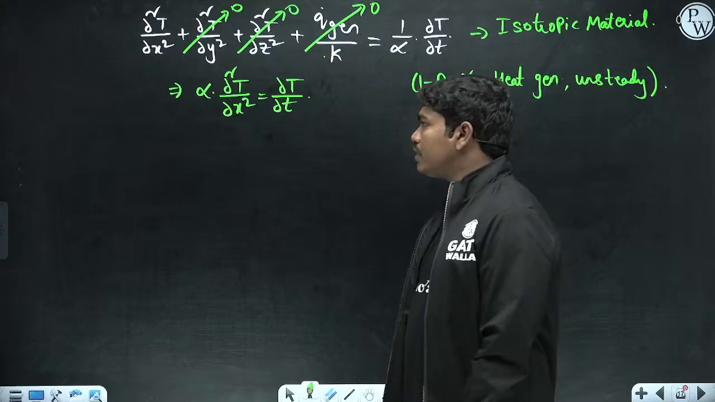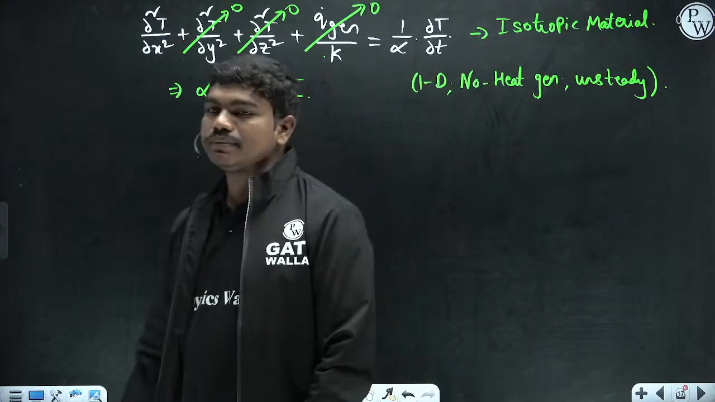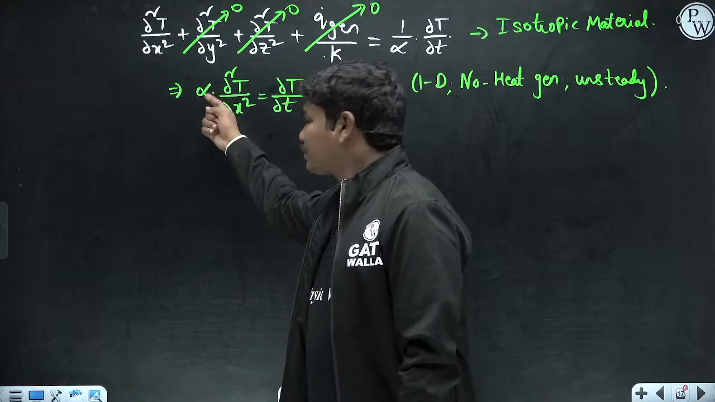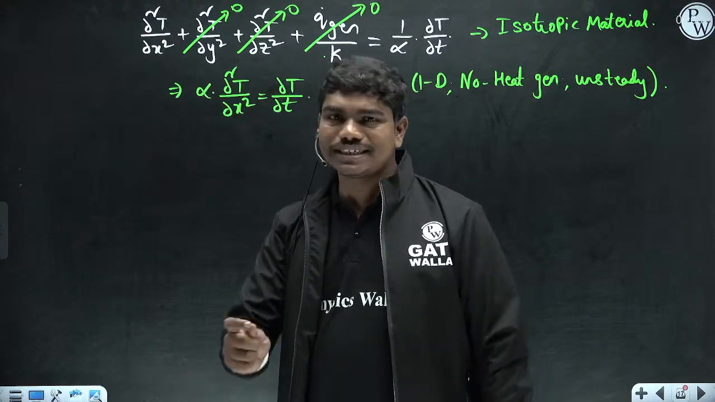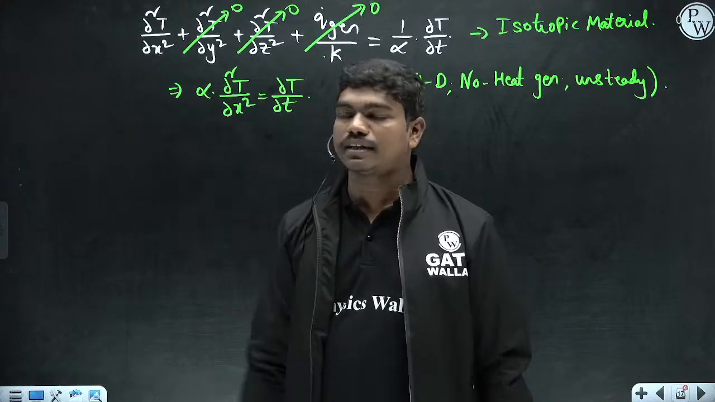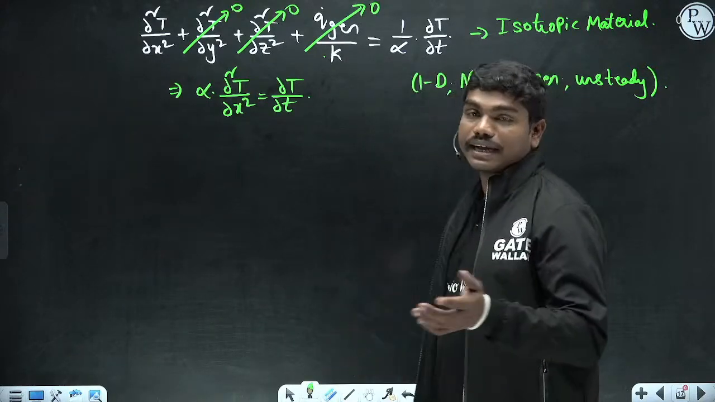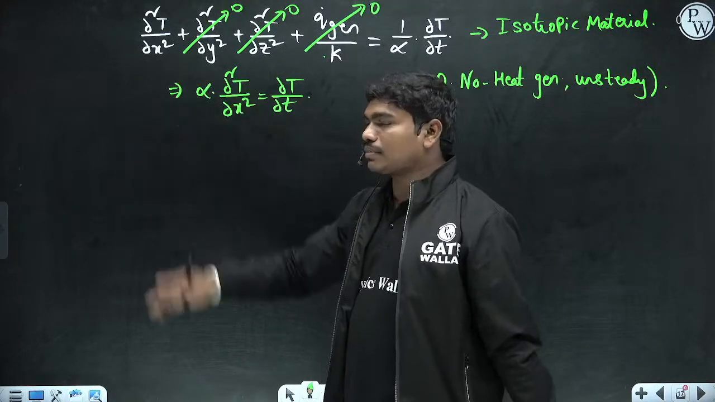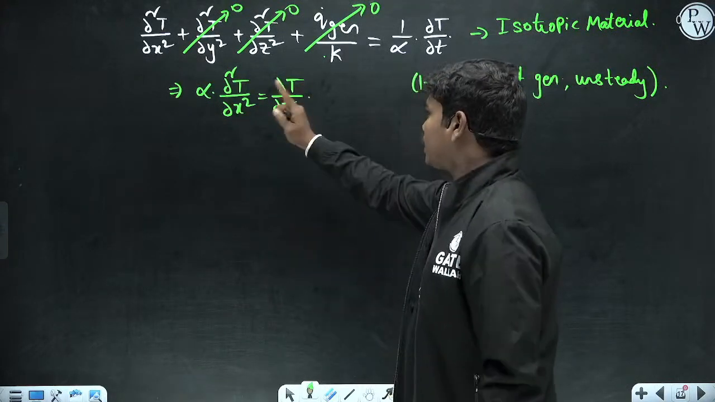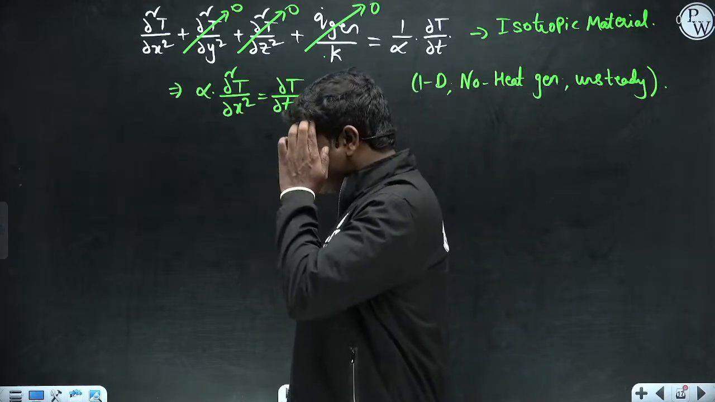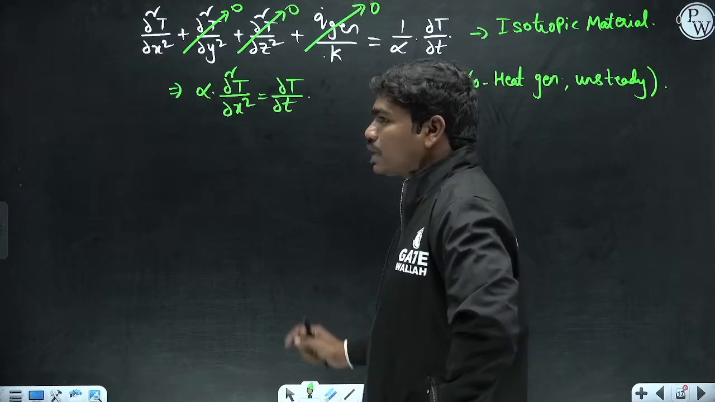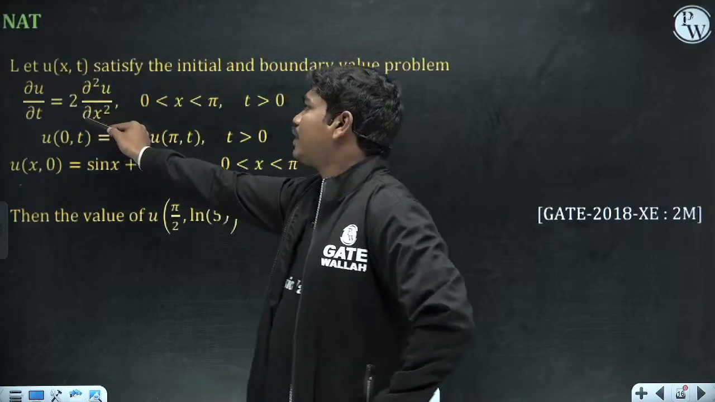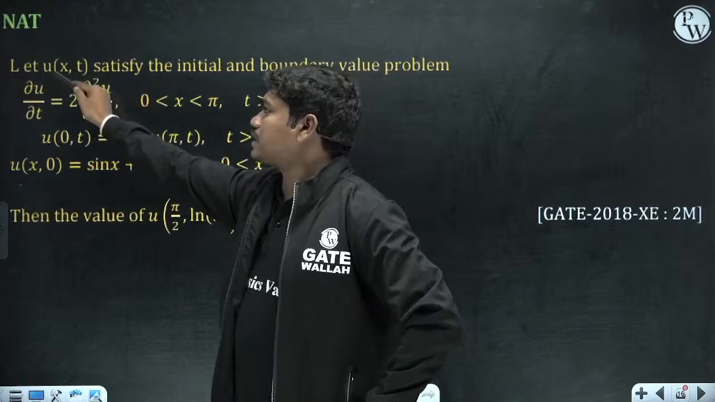Now alpha is of course thermal diffusivity. I'll explain what is the significance of alpha, why alpha is very important, some other time, because there are students from other branches, and anyhow Xe don't have heat transfer. So this is the equation: alpha times ∂²T/∂x² is equal to ∂T/∂t. This equation is the same as alpha into ∂²u/∂x² is equal to ∂u/∂t.